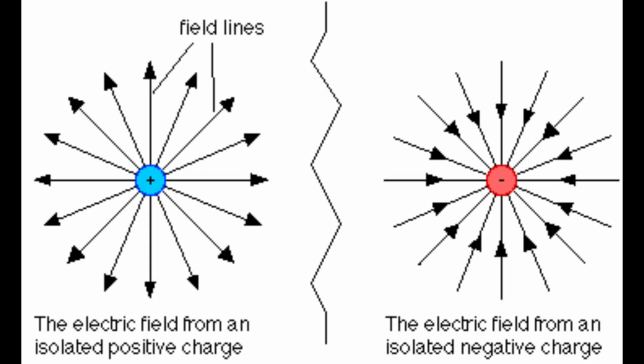This figure illustrates the electric field lines around isolated charges. The left side shows a positive charge with field lines pointing outward, indicating that it repels other positive charges.